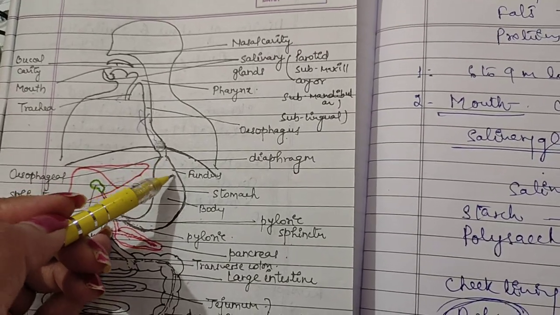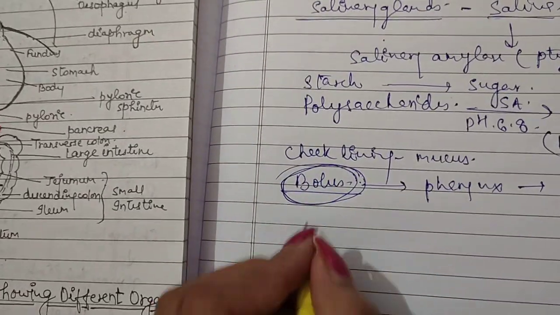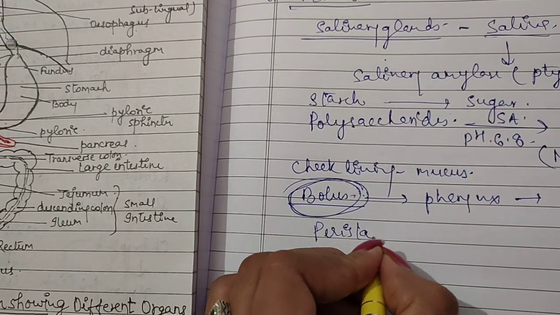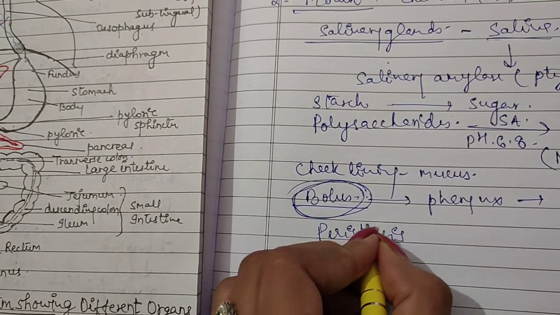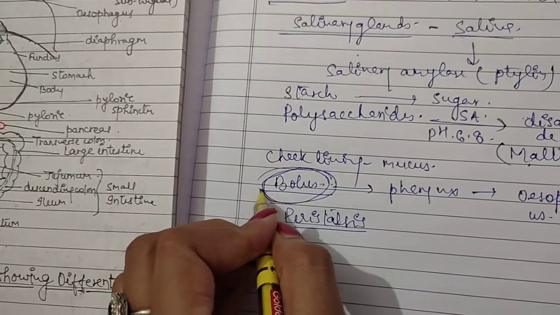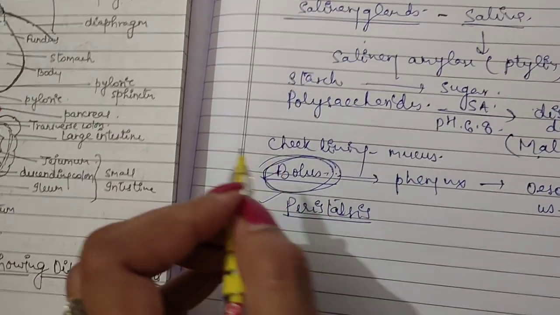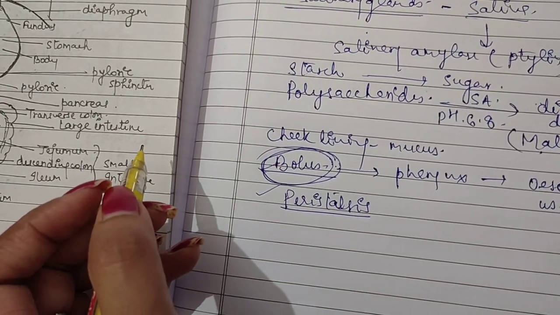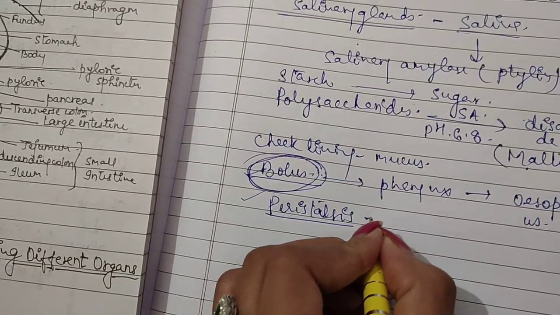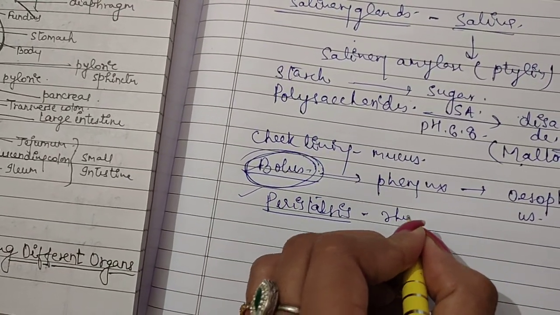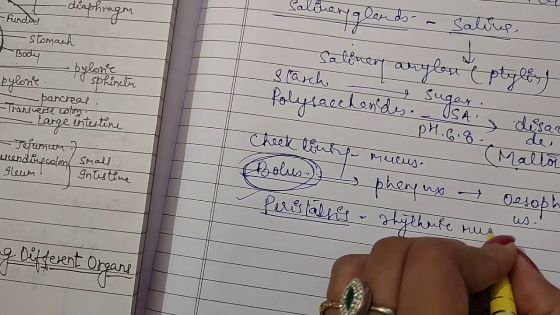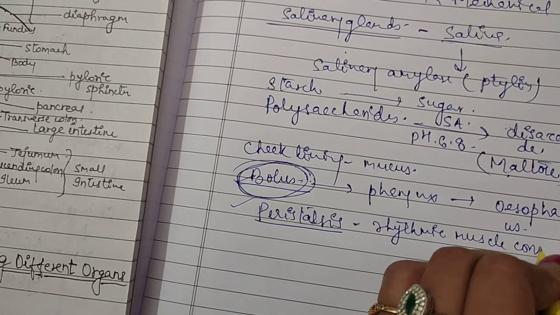There occurs one movement known as peristalsis. Point to remember: food is converted into the form of bolus, and then there starts a movement known as peristalsis. It is a type of rhythmic muscle contraction.